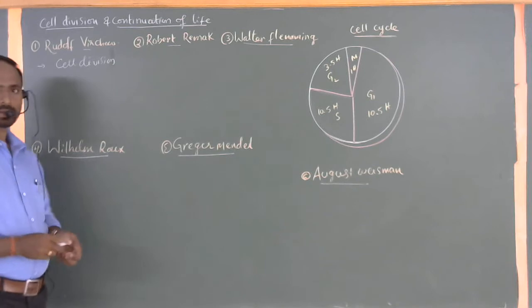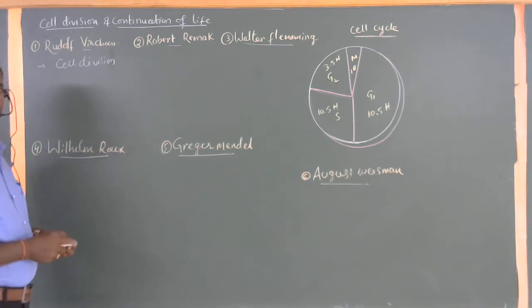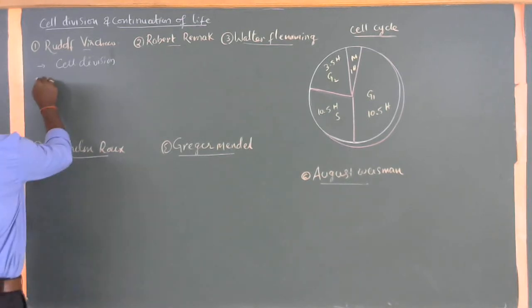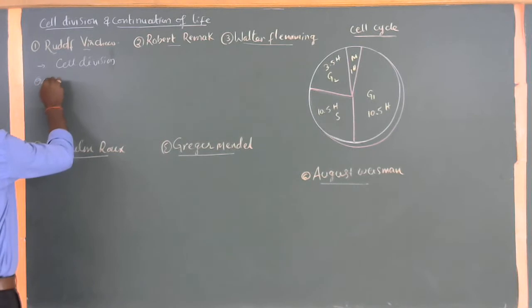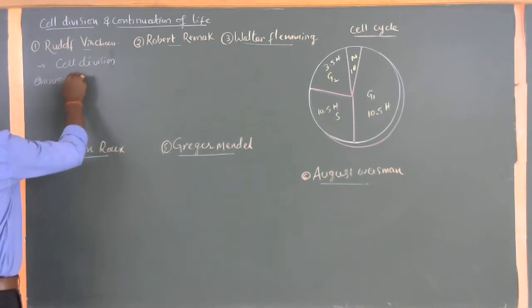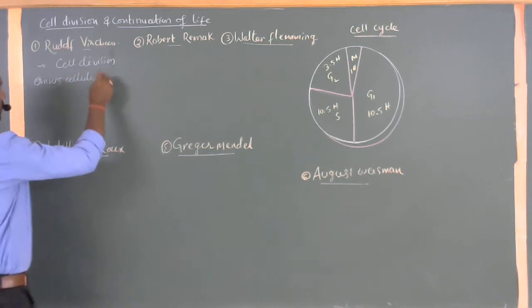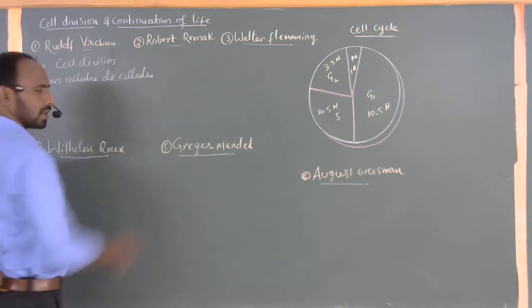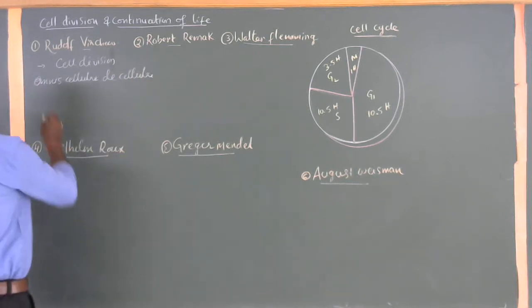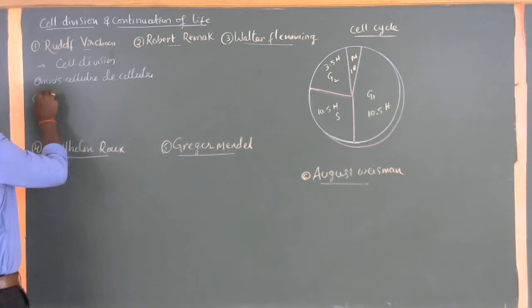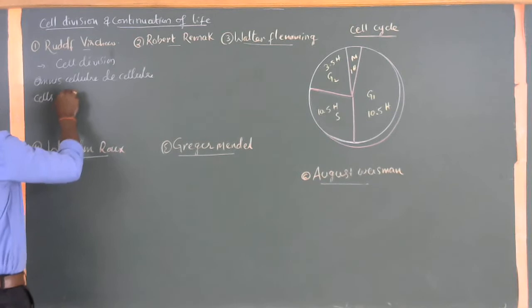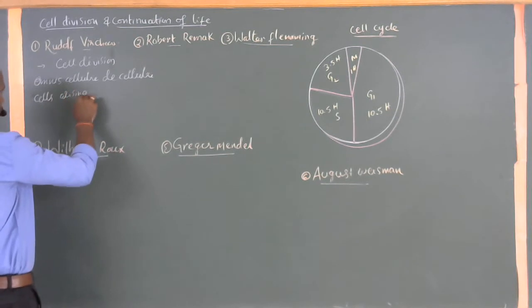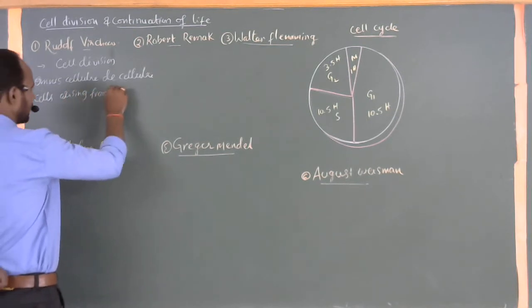Realizing this, he also put forward a statement called omnis cellula e cellula, which means cells arise from pre-existing cells. All cells arise from pre-existing cells.